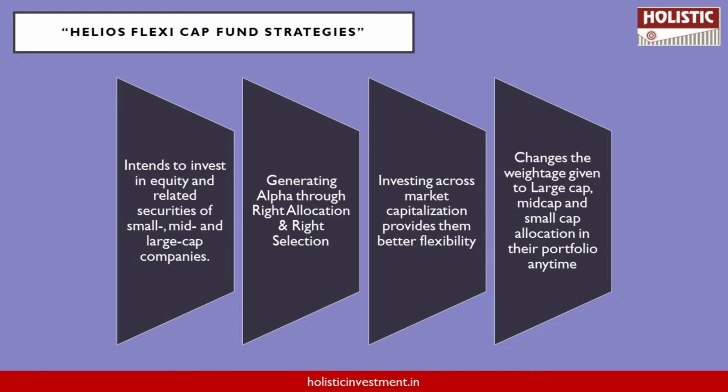The fund manager can generate alpha through right allocation and right selection. How much to be allocated in each sector, how much to be allocated in each capitalization, he has got complete freedom. Also, in each and every capitalization and each and every sector, what stock to select, that freedom is also available with the fund manager. By doing right allocation and right selection, he will try to generate alpha for the investor.